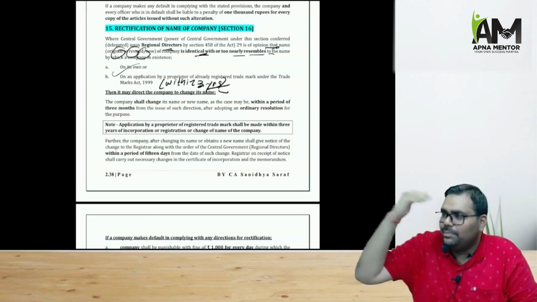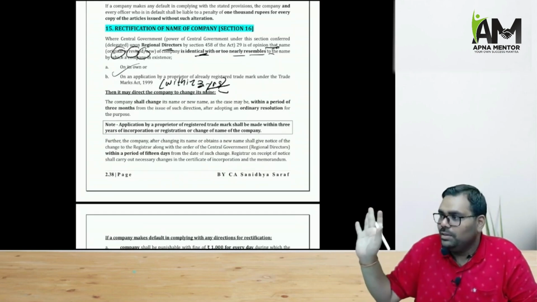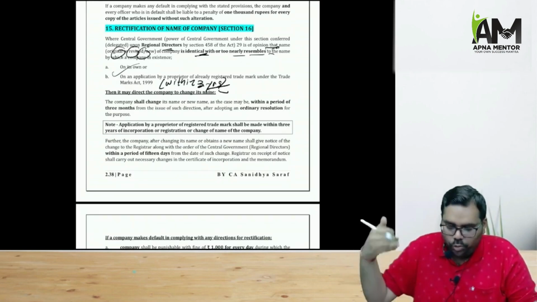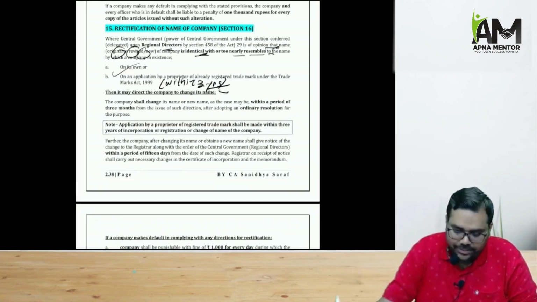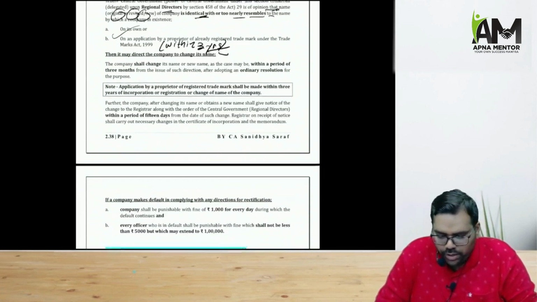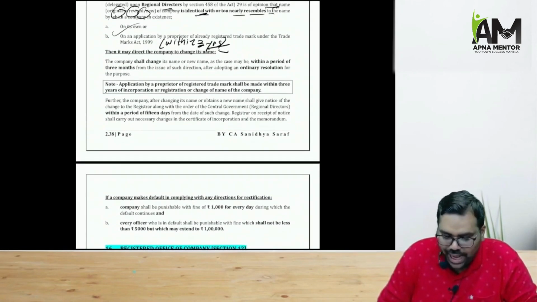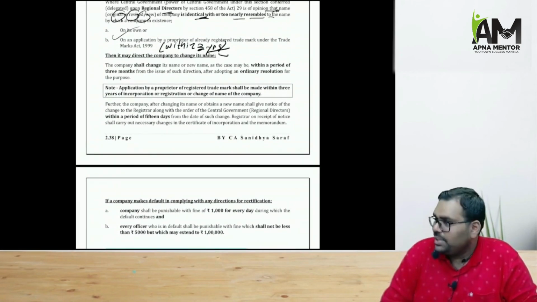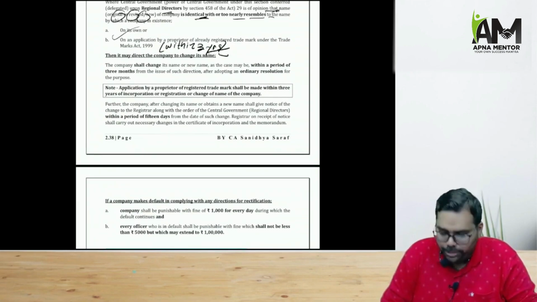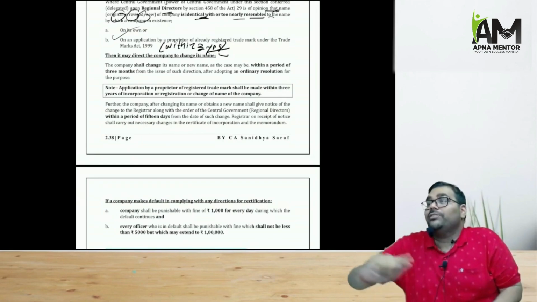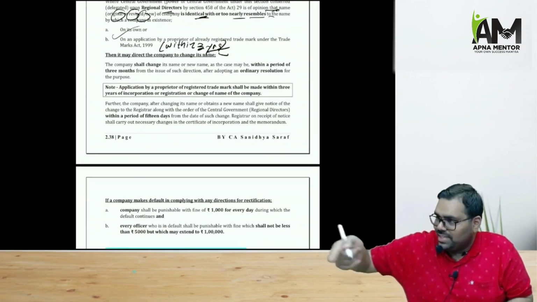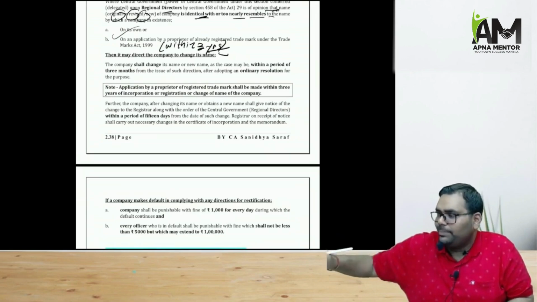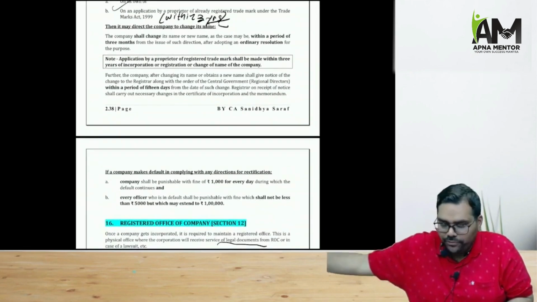But yes, if the RD wishes, then on its own it can do so. Or the owner of a registered trademark can request the company directly. Now, once this RD direction has come, the company will change the name. The company will call the special general meeting. It will pass the special resolution. Now it will intimate the registrar that we got an RD notice. So accordingly, we have changed the name, and this is the copy of the RD application, RD order. This is the copy of the special resolution.